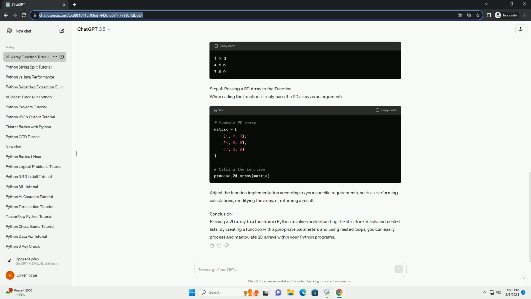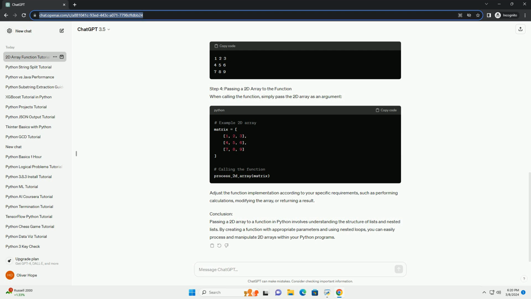To pass a 2D array to a function, define the function with parameters that match the structure of the array. For instance, Step 3. Implementing the function. Inside the function, you can access elements of the 2D array using nested loops. Here's an example of a function that prints the elements of a 2D array.